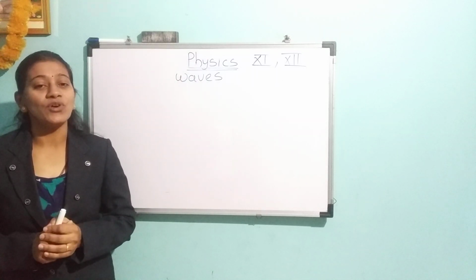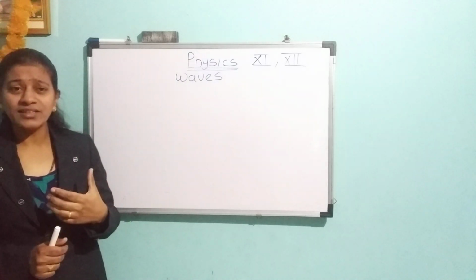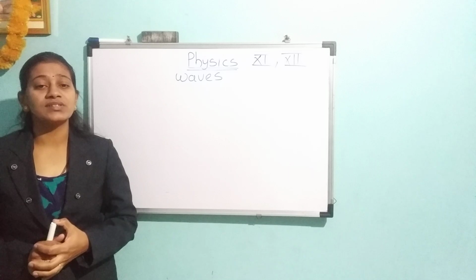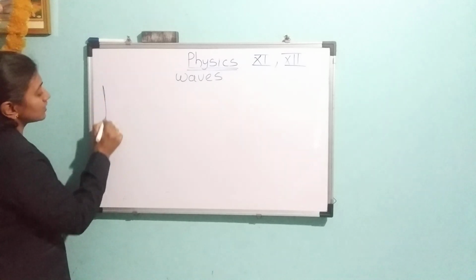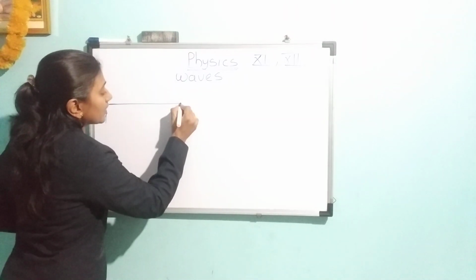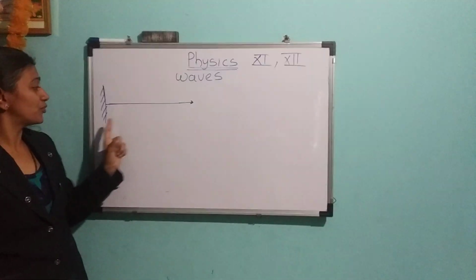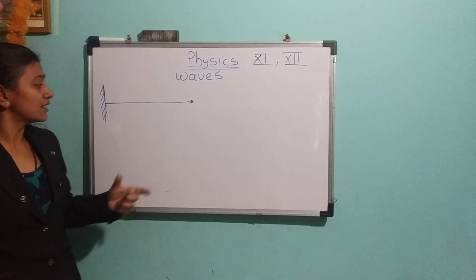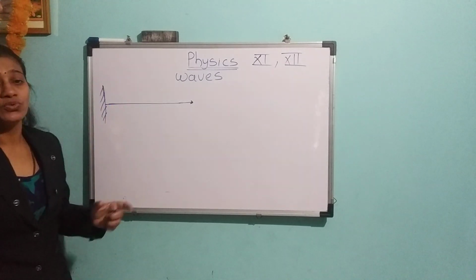What is the physics of oscillation? Next is the physics of waves. What is the physics behind the wave? The physics of waves is followed by the oscillation of mass. Also, we know that one rigid support is there and we tie a string here. One end of that string is tied to the rigid support and another end is free. We give a jerk up and down. So in that time, what is the oscillation of the mass of that string, which is attached to the rigid body?